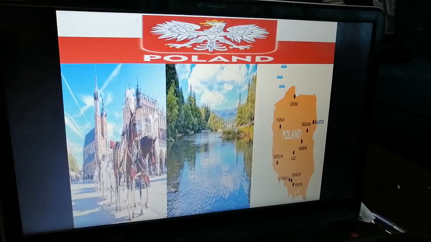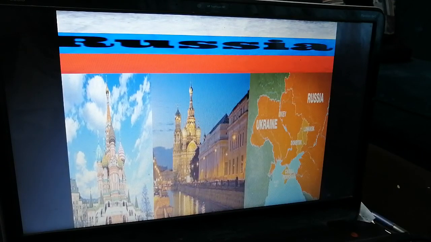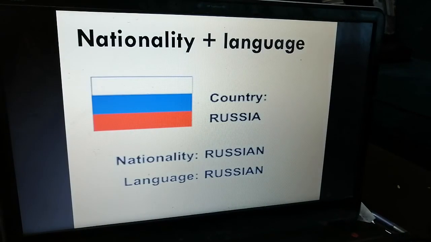Okay. The next one we have Poland. Look at this. These are very famous places in Poland. The nationality is Polish, and also the language Polish. We have Russia. You know Russia? These are very famous places in Russia, and this is the map where from southeast, we have Ukraine beside Russia. We have the nationality and the language. The nationality is Russian, and the language also Russian.